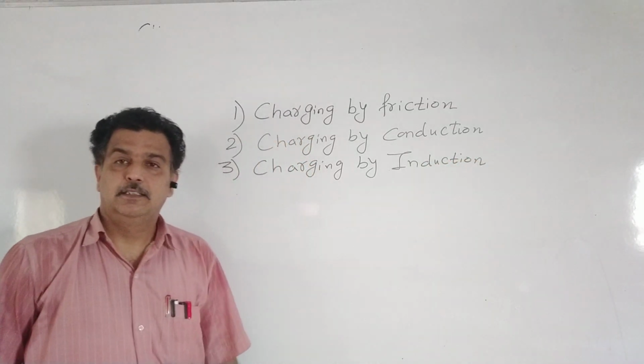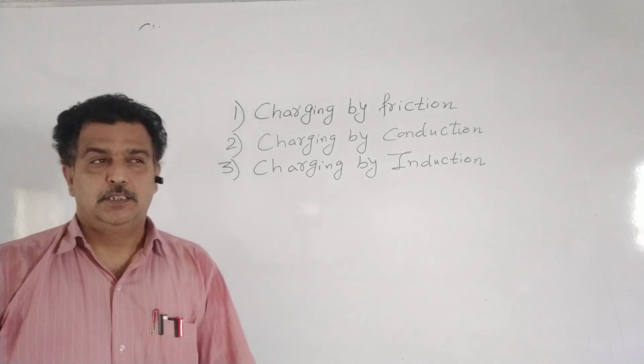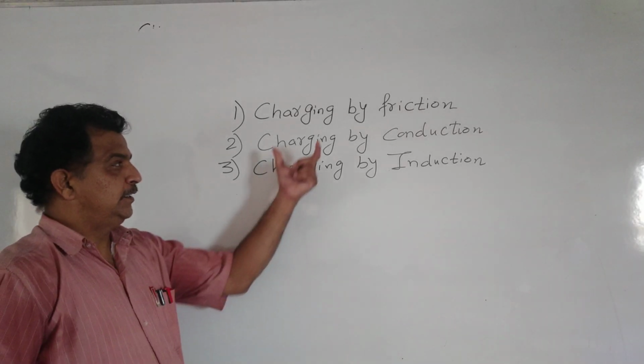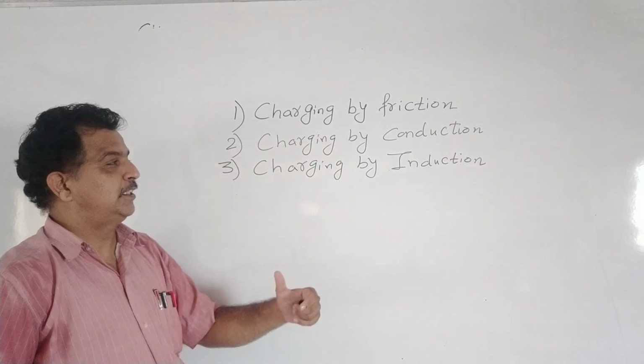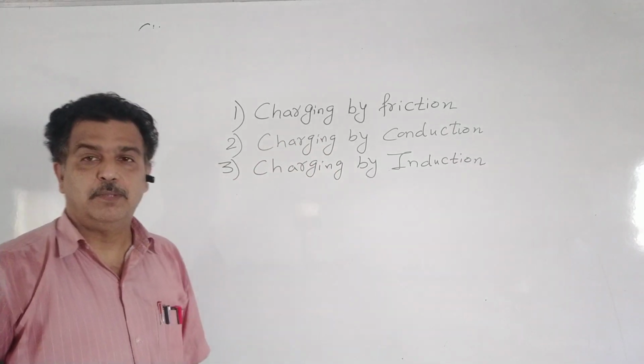So there are three methods to charge any body: charging by friction, charging by conduction and charging by induction.